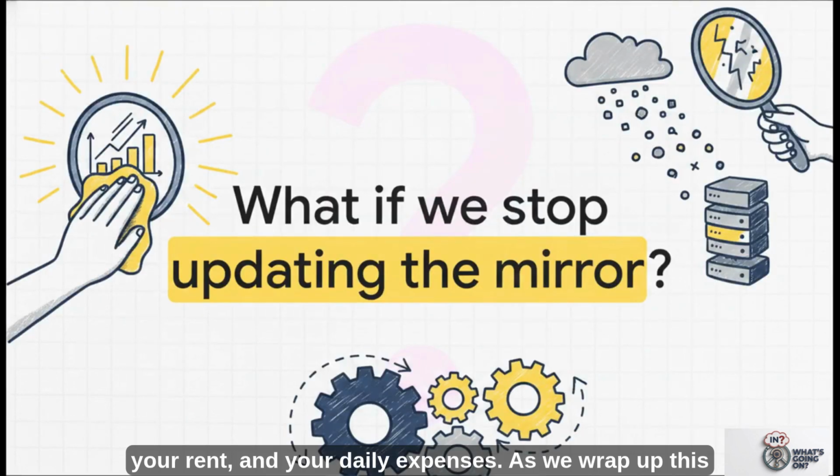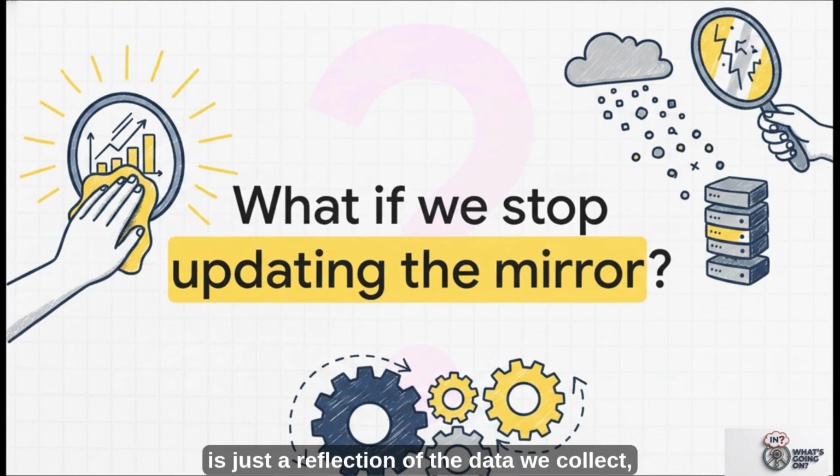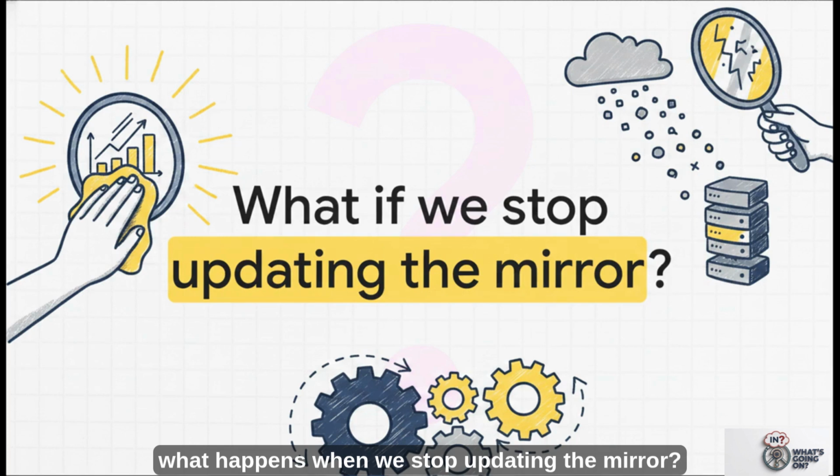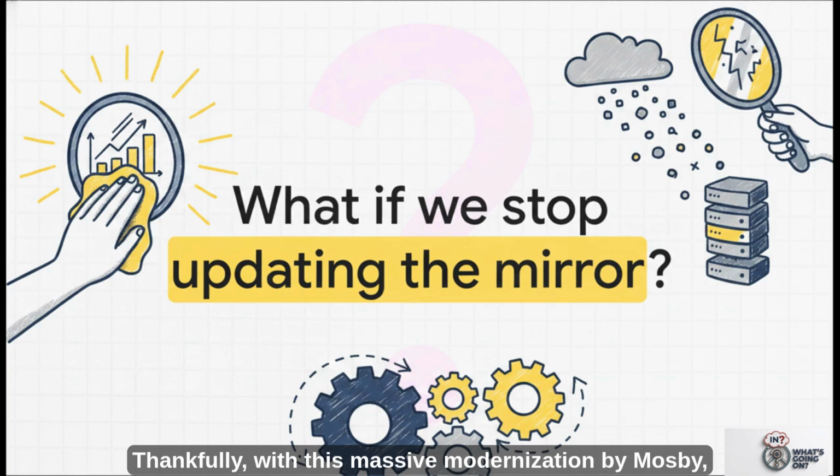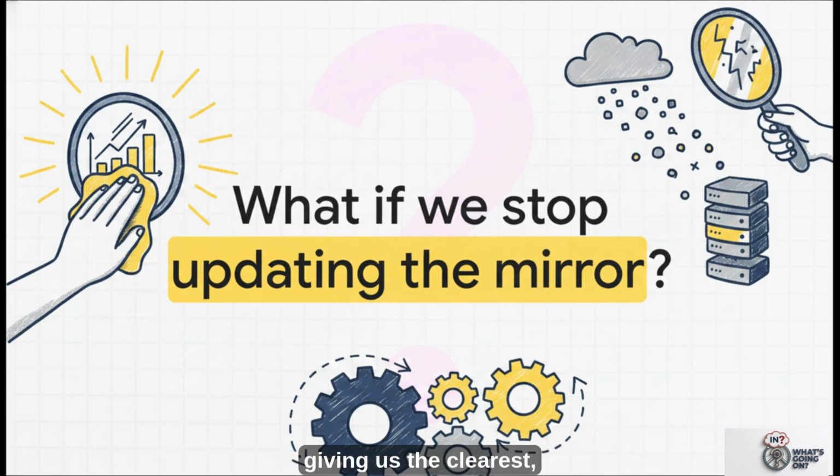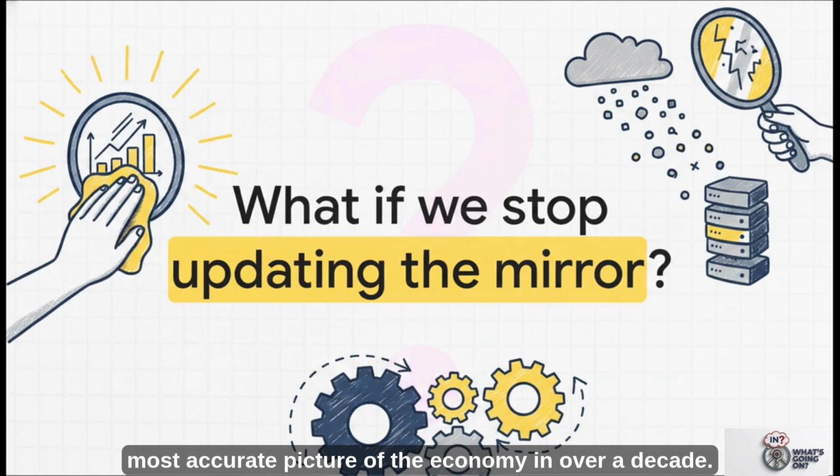As we wrap up this explainer, I want to leave you with this final provocative thought sketching onto the screen. If our economic reality is just a reflection of the data we collect, what happens when we stop updating the mirror? Thankfully, with this massive modernization by MoSPI, that mirror has just been polished to a high shine, giving us the clearest, most accurate picture of the economy in over a decade.